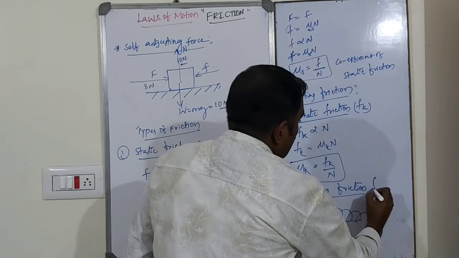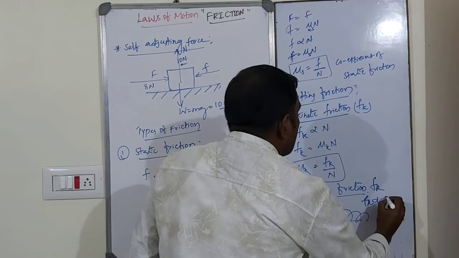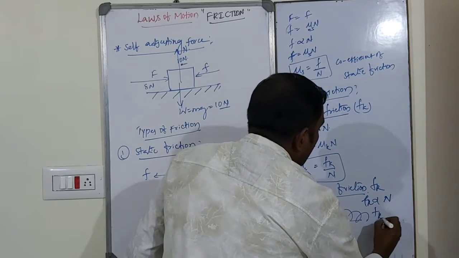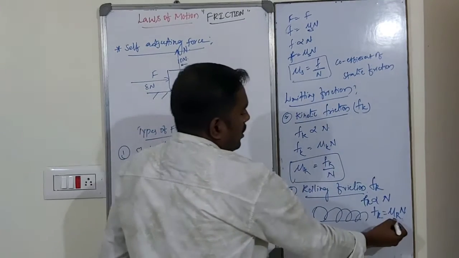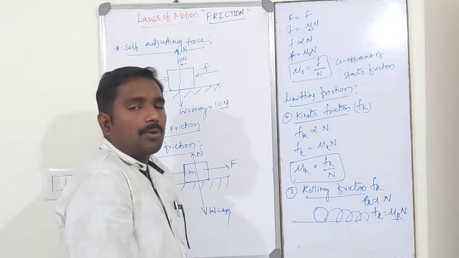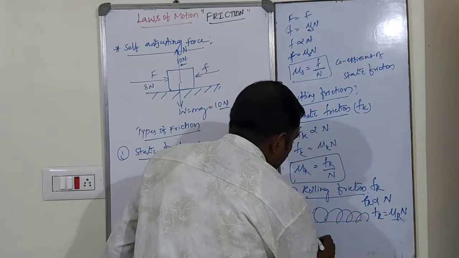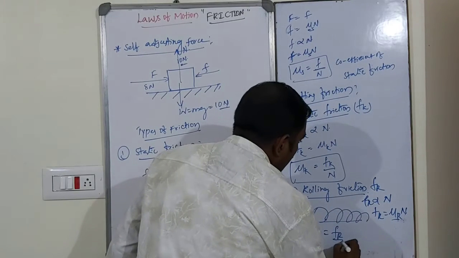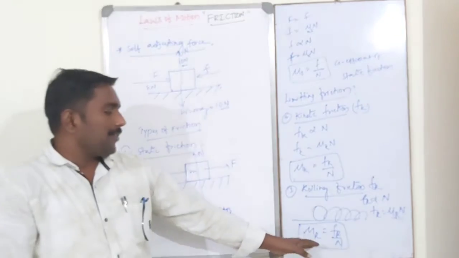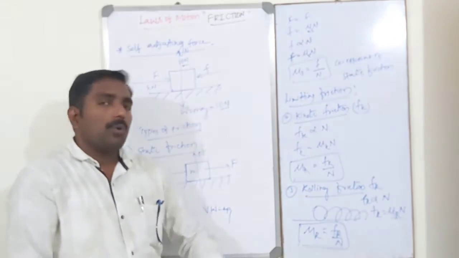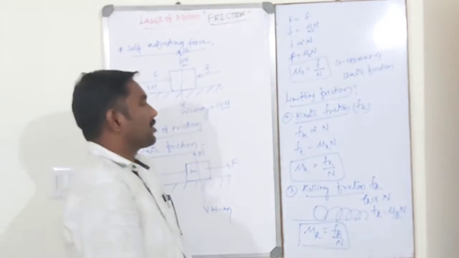Rolling friction is represented by Fr. Fr is directly proportional to the normal reaction, so Fr is equal to some constant into N. Here mu r is the proportionality constant, known as the coefficient of rolling friction. Mu r is equal to Fr by N.